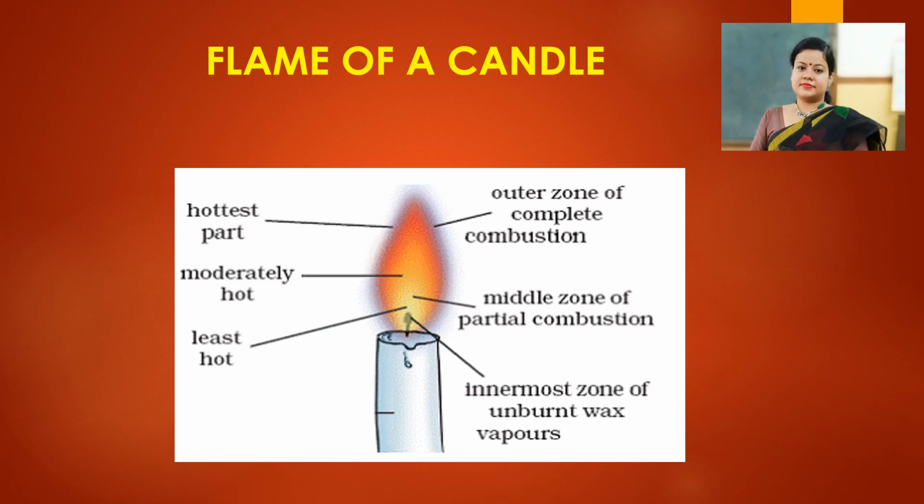And the innermost zone of unburnt wax vapors, that is the least hot zone. So the flame of a candle can be divided into three parts: outermost part of complete combustion, innermost part of unburnt wax vapor, and middle zone of partial combustion. We will learn about this in detail.